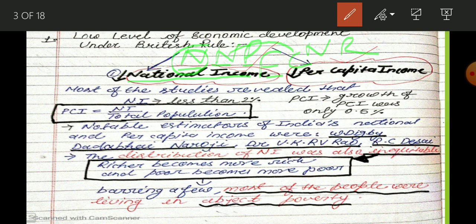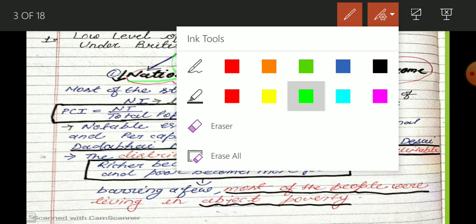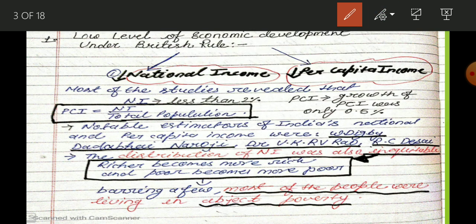There is no need to write the meaning of national income, I am just making a revision. So there are only two indicators to know about the economic condition of any country.